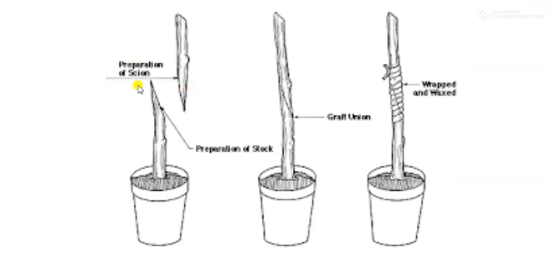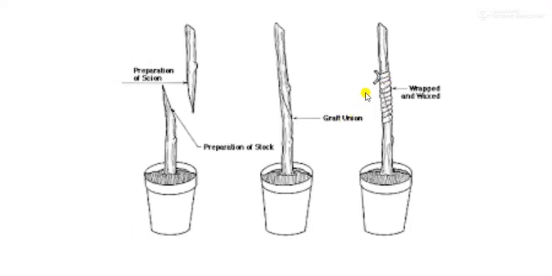Now student, this is how we can carry out the grafting method. This is the stalk which is provided with the roots, and this is the scion. Both these are the cut stems of two different plants of the same species. Now we will join this scion with the stalk like this, and we will tie it. We will join them properly, and when we join them properly, they both will grow as a single stem. So this is the method of grafting.